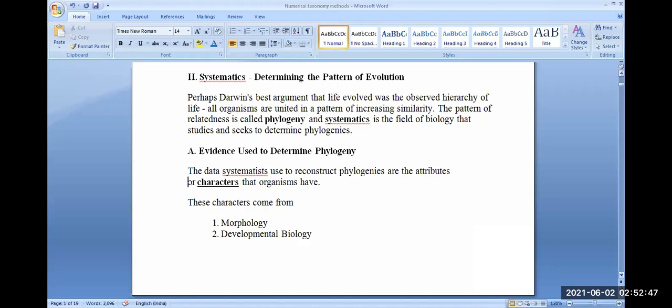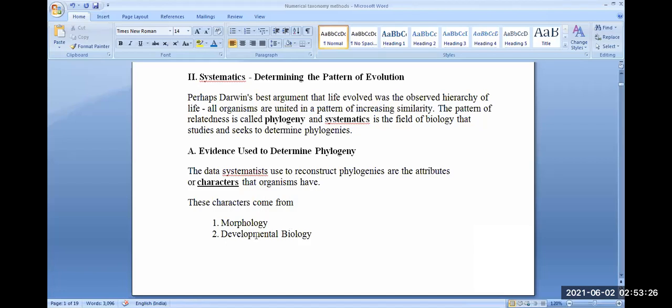And what are these characters? These characters come from morphology. Morphology is simply the study of structure and form. यानी structure क्या है, और form कैसी है, shape कैसी है, this becomes the morphology. For example, you study in plant morphology the shape of root, the shape of stem, the type of inflorescence, the type of flower, the number of petals. These are the patterns which you study in morphology. The phyllotaxy, the shapes of leaves, the number of leaves. These form the aspects under morphology.